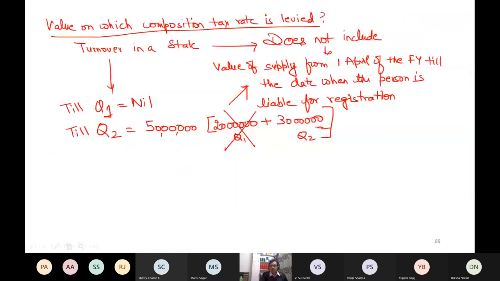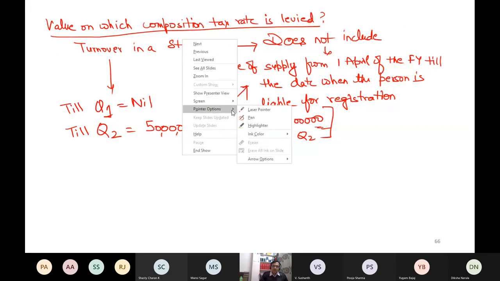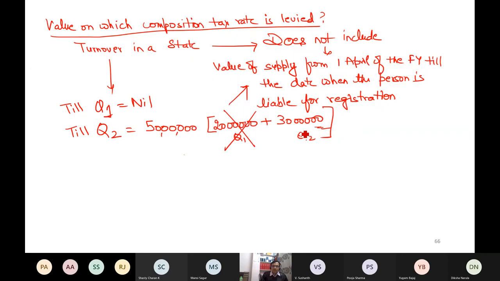Now see, this is quarter 2 calculation. Till quarter 2, till means total Q1 plus Q2, my turnover has become 50 lakh, 20 lakh quarter 1, 30 lakh quarter 2.